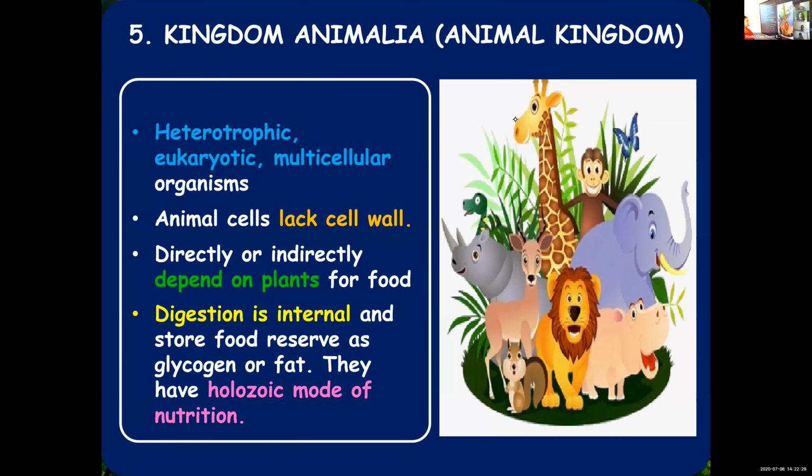Digestion is internal and they store the food reserve. Excess food they will store in the form of glycogen. Upon consuming the food, digestion takes place. The digested nutrients, the excess amount, will be stored either as glycogen or as fat. And they have a holozoic mode of nutrition. I told you digestion is internal and they carry out holozoic nutrition.